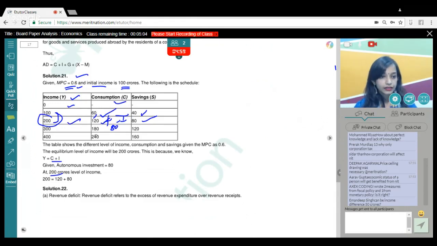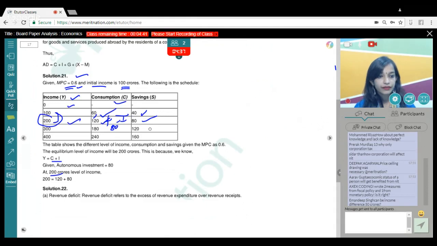Okay, Arav is asking, will the economic state of a person get benefited from NIT? We are talking about national income, dear, not the status. So we have to find whether national income is being affected. Your NNP at FC is being affected. So the answer was no, because it does not include NIT. Your NNP at MP, market price, includes NIT, right? So that was the difference.